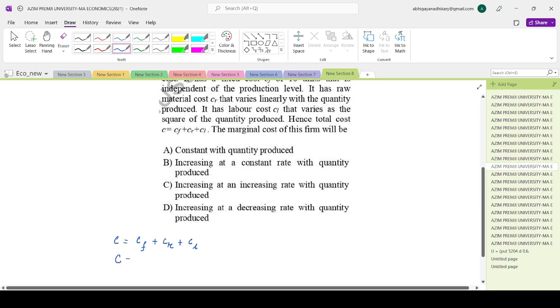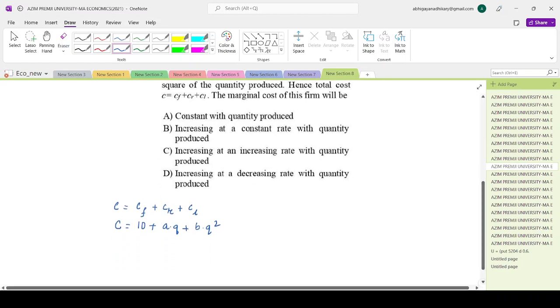So let us first understand how it will look. The fixed cost is 10. Cost of raw materials is varying linearly with the quantity, so that is basically some A times Q. And the cost of labor varies as a square of quantity, so that is B times Q square. Right? So it's a quadratic function. So what is the marginal cost? It is dC by dQ. So that is A plus 2 times B Q.